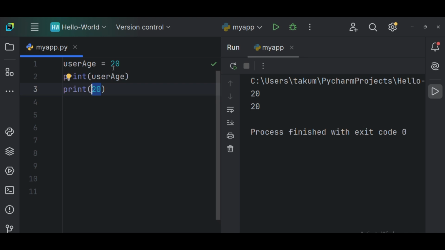But now if I want to access that particular storage, I need to use the name that I've given to it, and this name is called a variable. This name that I've given as user age is called a variable. It can be anything, you get me? You can keep it as anything.